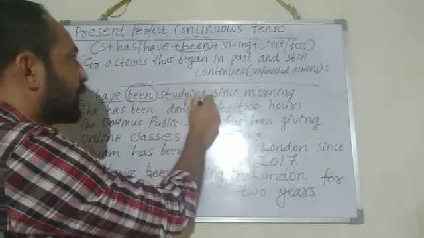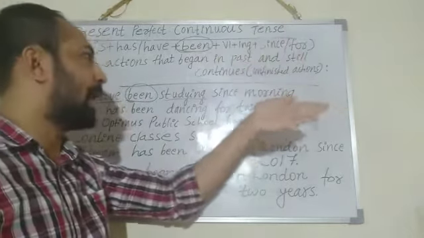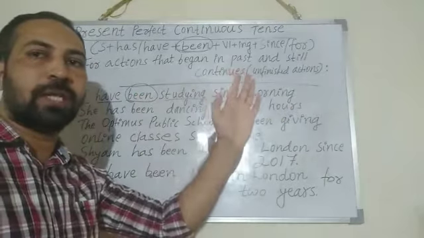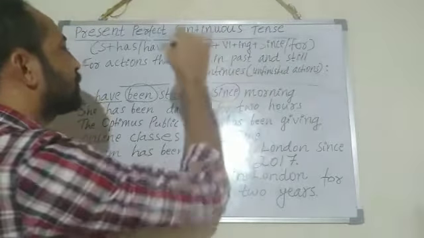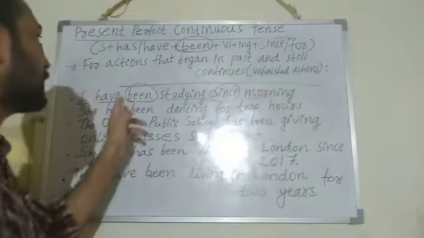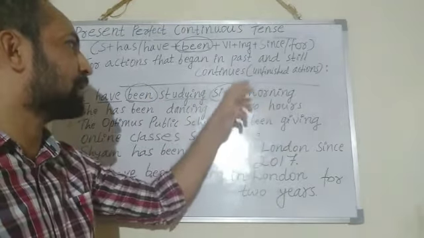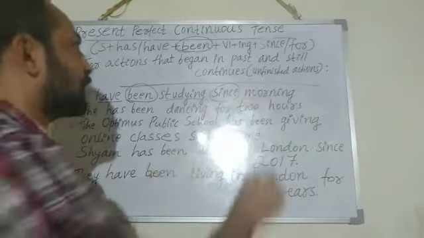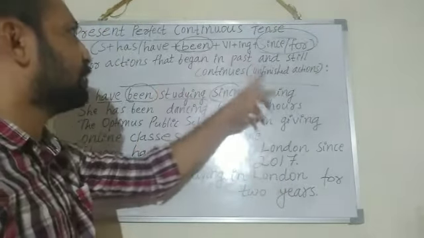I have been studying. Then for indicating time, the exact time when the action started, you have to use since. Since morning. Here you can understand, I have been studying since morning. The action started since morning. So here you have to understand that since and for we have to use in present perfect continuous tense.